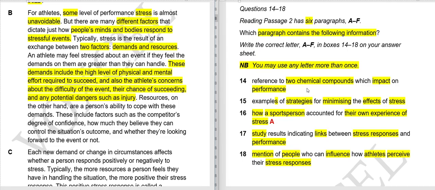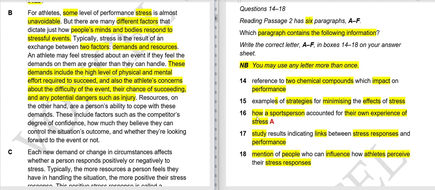So if you have marked it, be very careful. These are two different things. These are the reasons or factors of stress, and the question is asking about the two chemical compounds. Even if you have marked it, I have told you why it is wrong, but when the actual paragraph comes, you will know why it is incorrect, obviously.